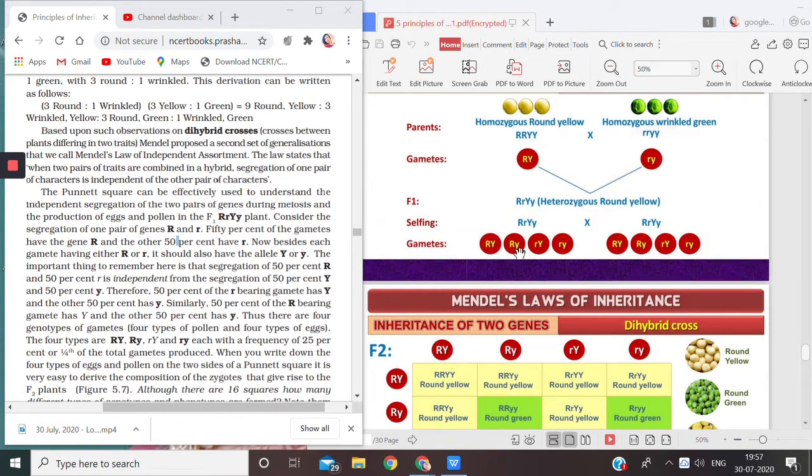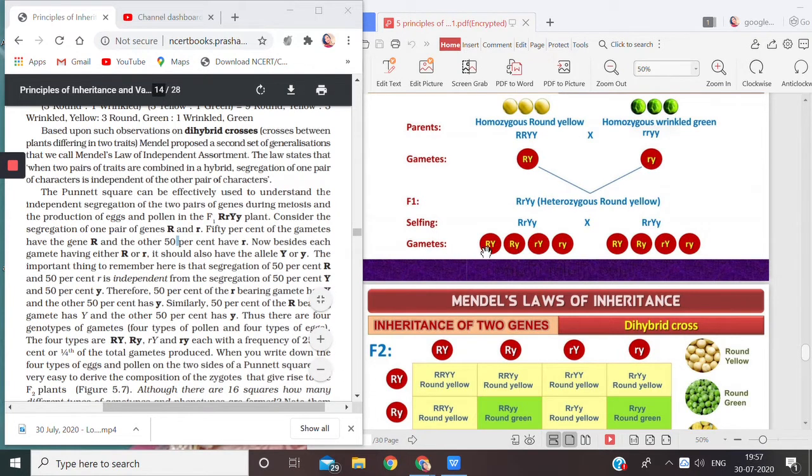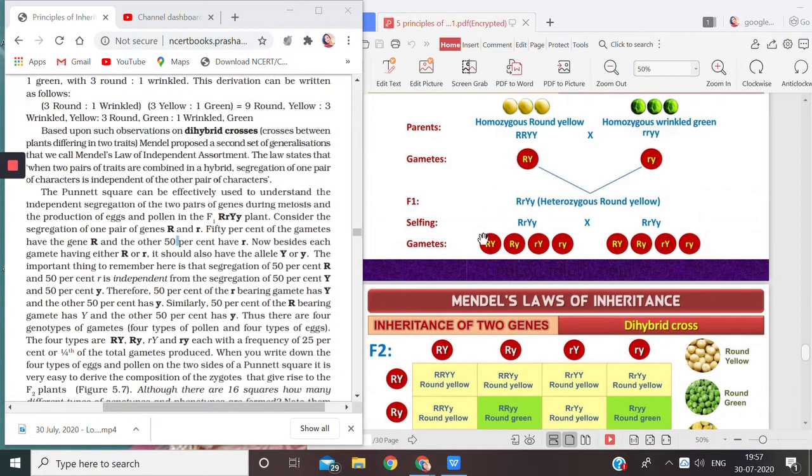Similarly, if a gamete is getting small r for the shape, that doesn't mean that it will always be combined with small y. It can also get an allele of capital Y. So that means these alleles of different traits were independent of each other. That means the allele for round shape was independent of the alleles for the color.